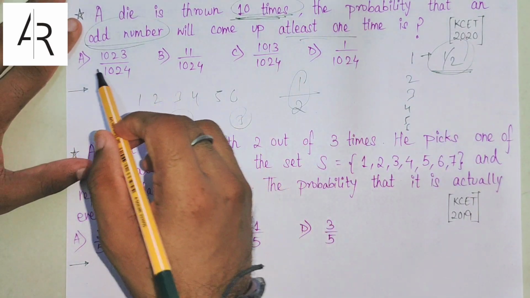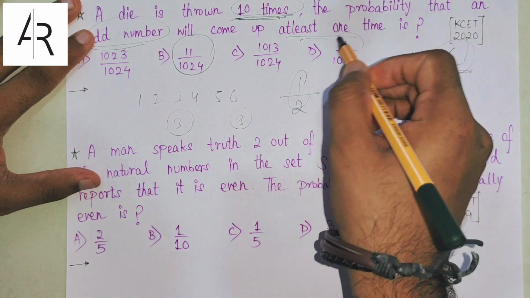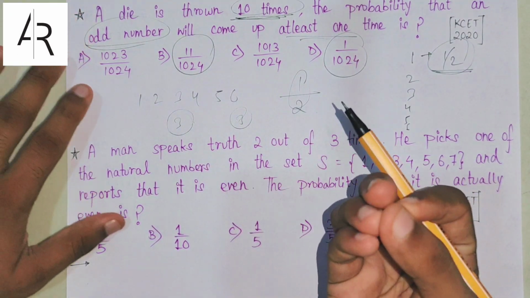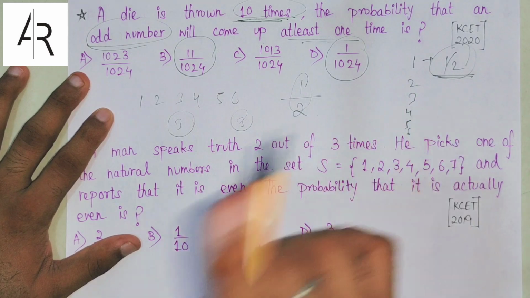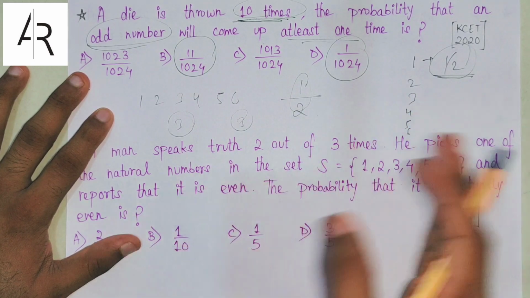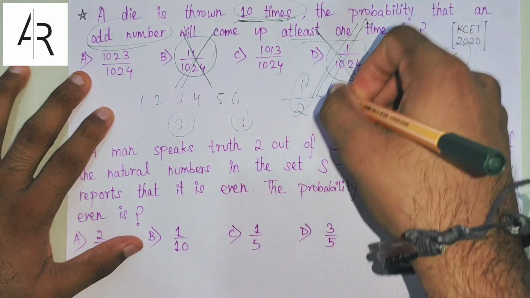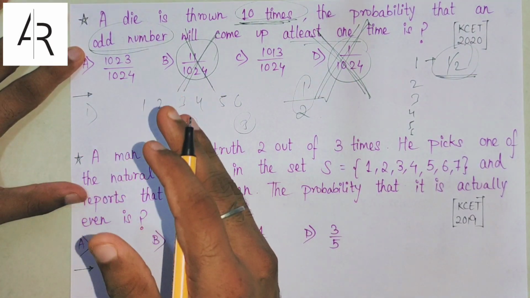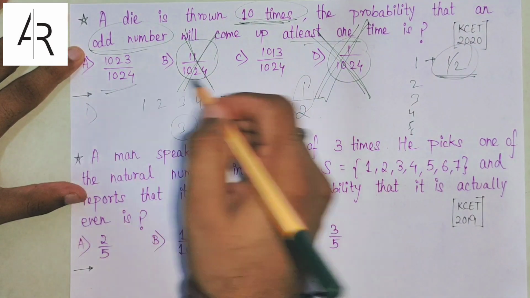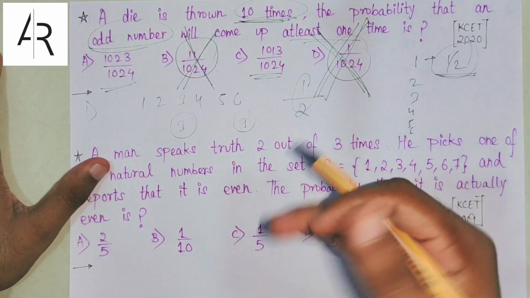Now if I see the options, I see 11 out of 1024 and 1 out of 1024. These are very small numbers. The probability of getting odd at least 1 time will not be so small; it cannot be so small. So I'll eliminate these 2 options. And now you students need to go to the comment section. You just need to write question 1, whatever guess you are making between the remaining 2. After the 4 questions, you will calculate your marks, whether it is positive or negative.